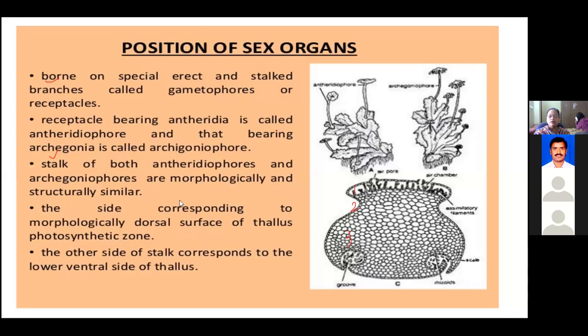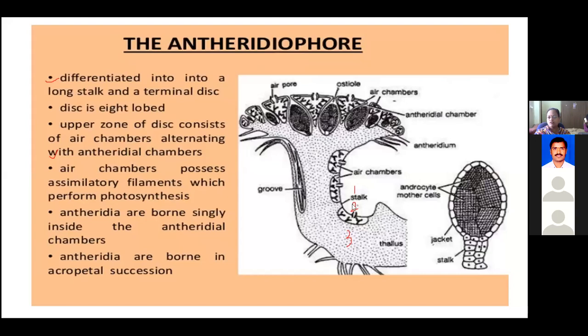Right. Now, when we go to the structure of the antheridiophore and the archegoniophore, this is the complete structure of the antheridiophore. On the male thallus, during reproduction, the antheridiophore forms on the thallus.